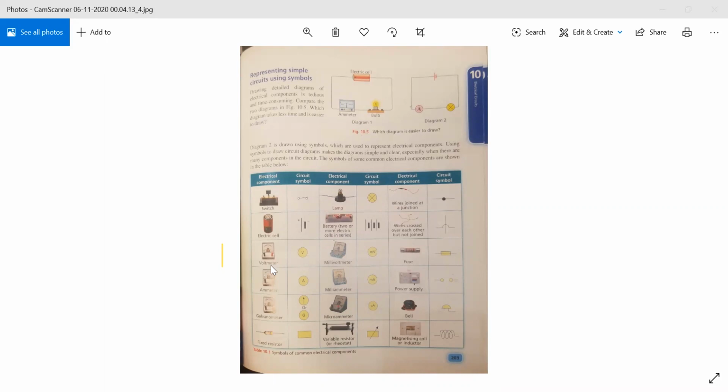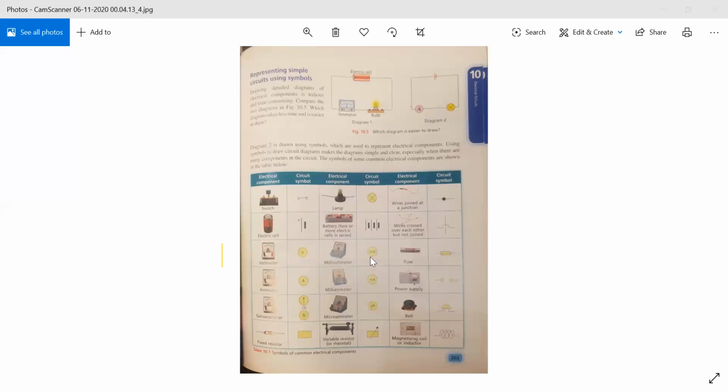If talking about voltmeter, when we see the symbol of V, it is showing that this is a voltmeter. Ammeter represents A. Galvanometer represents either the upper sign or G. It can represent from both, any one. Fixed resistor, only the rectangular shape. Okay. Lamp, cross sign, lamp or bulb, whatever. Battery, two or more electric cells in series. It means it can depend on two or more cells.